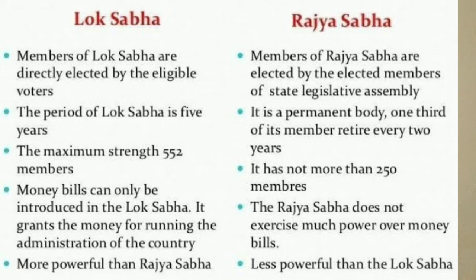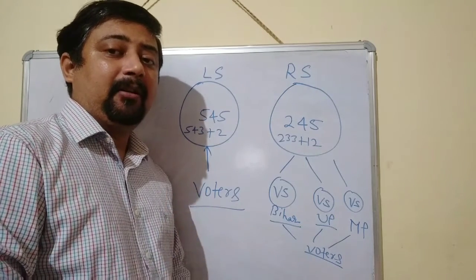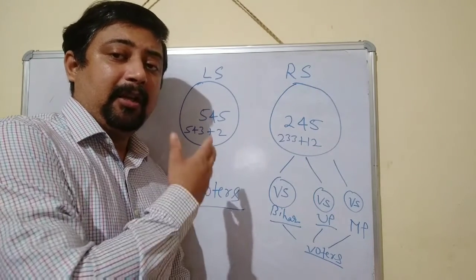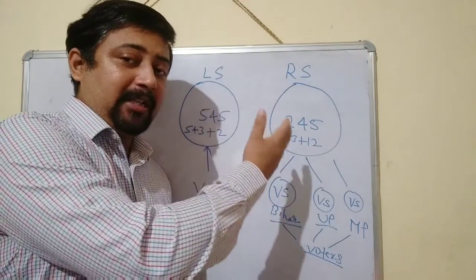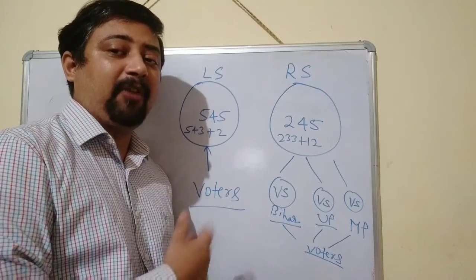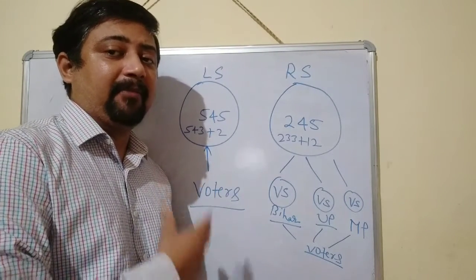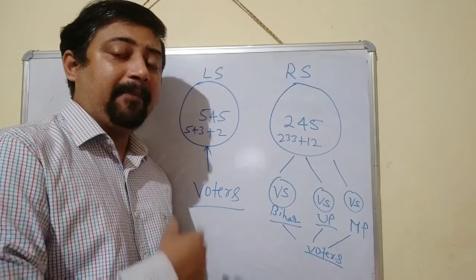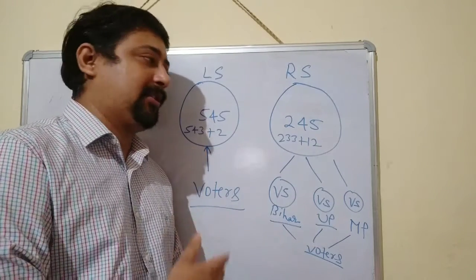So we saw here the difference between the Lok Sabha and Rajya Sabha. Apart from that, more things are also there. Rajya Sabha is known as the House of the States, whereas Lok Sabha is known as the House of Common People, the House of Commons. We took the concept of Lok Sabha and Rajya Sabha from Britain. In Britain also two different houses are there in the parliament, and we took the same concept here, Lok Sabha and Rajya Sabha.